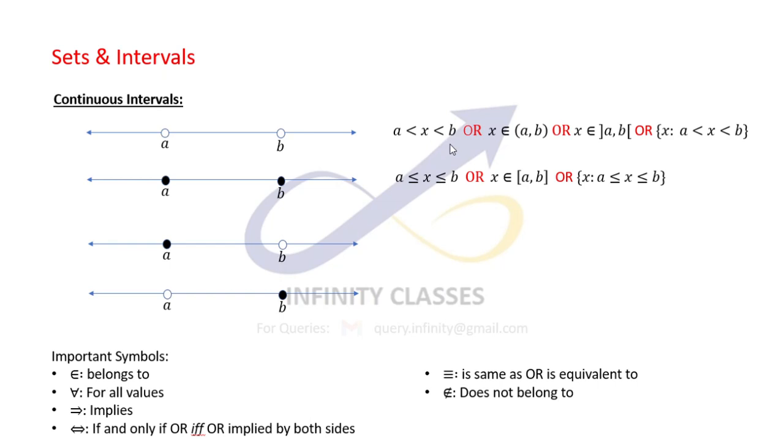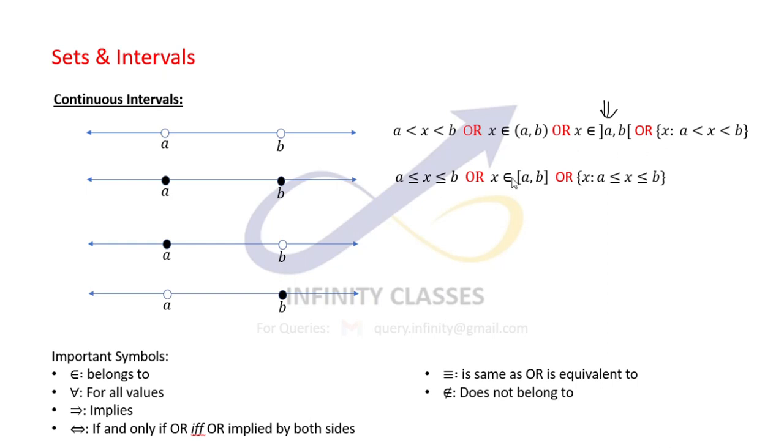A is less than x is less than B can also be written as open brackets A comma B. In some books, I've seen this kind of notation also, hence I have mentioned it as well. This is not a very regular notation to be used, but still I've mentioned it so that if it comes up, we are very clear about how to use it.